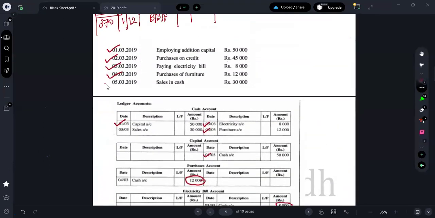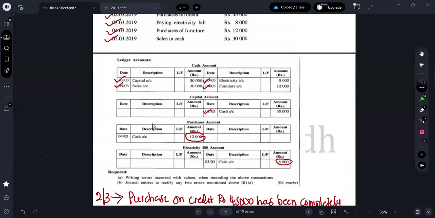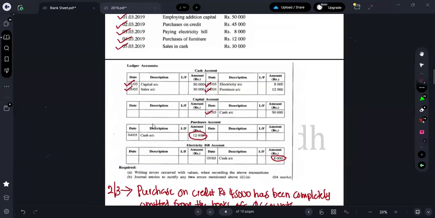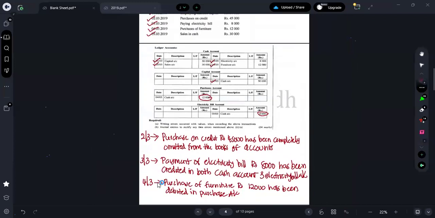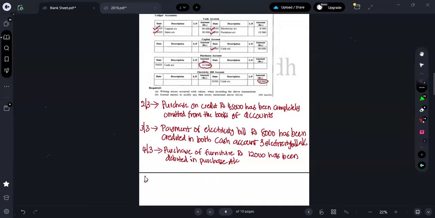And final one is what? Sales in cash 30,000. So here in cash account to be debited and sales account to be credited, right? Here have they credited in your sales account? They have not opened a sales account, right? So as of 5th of March, what's the error they have made?